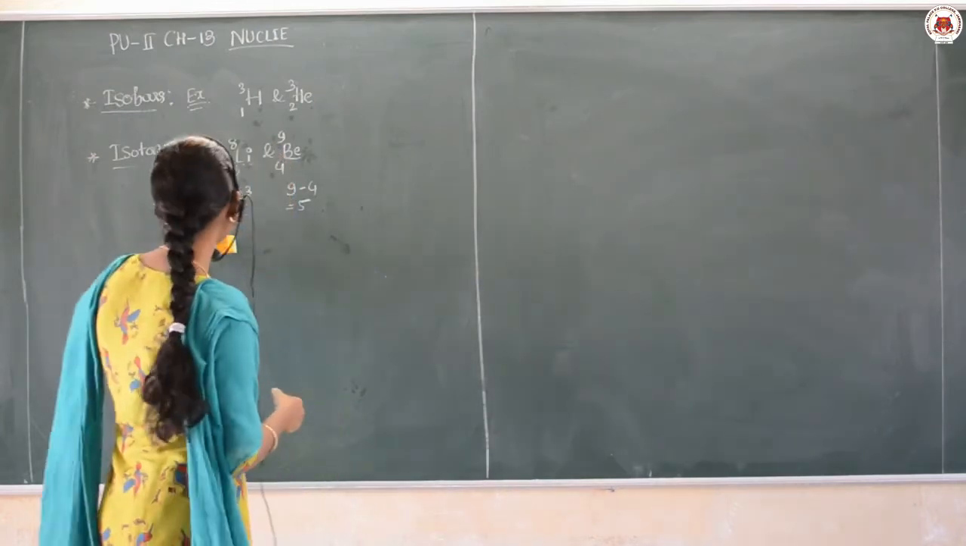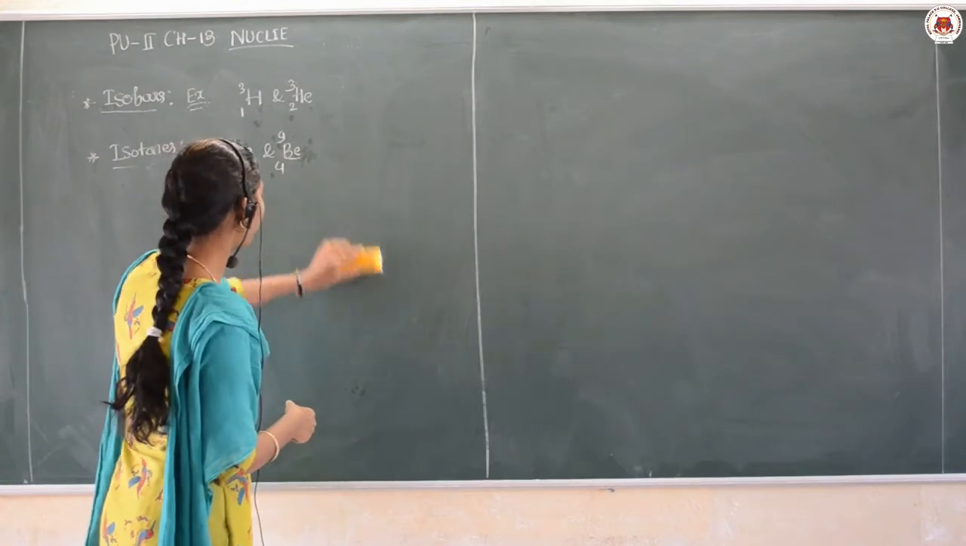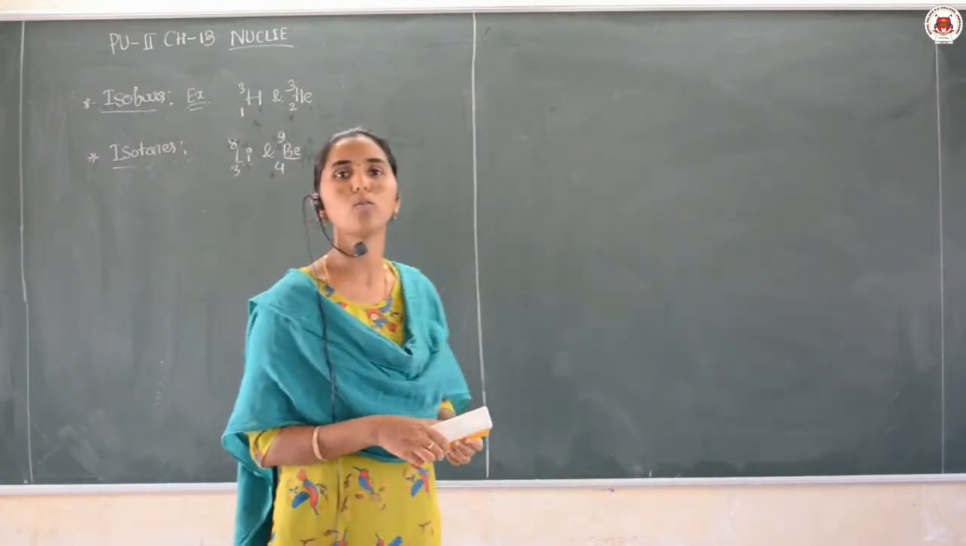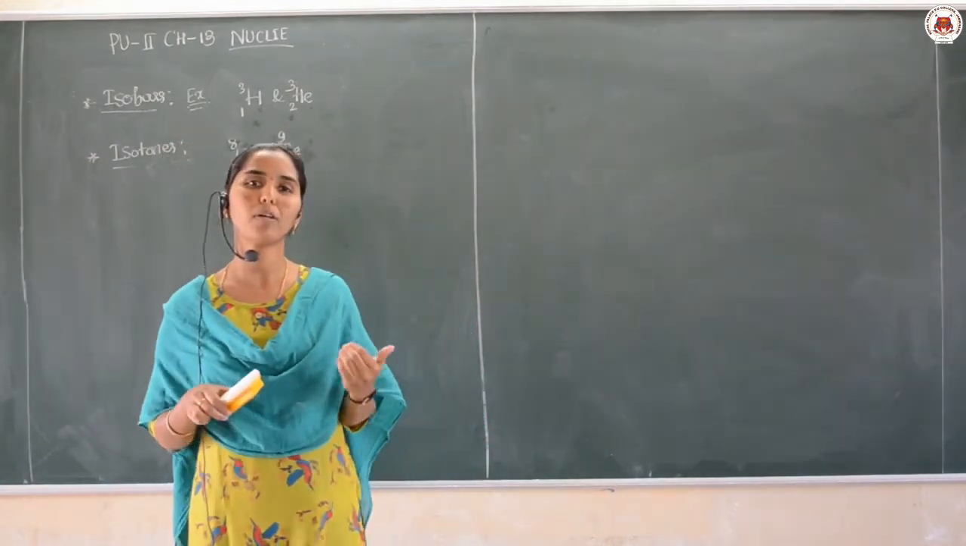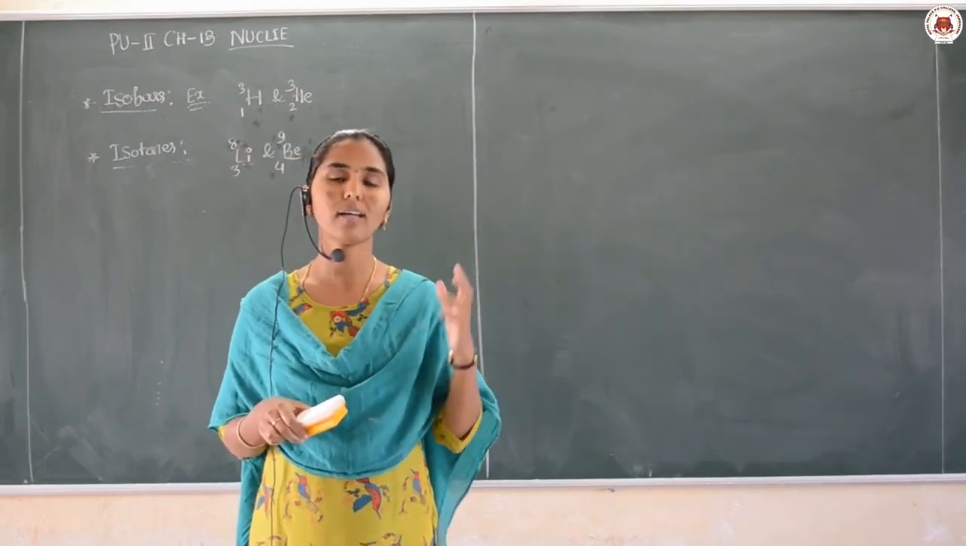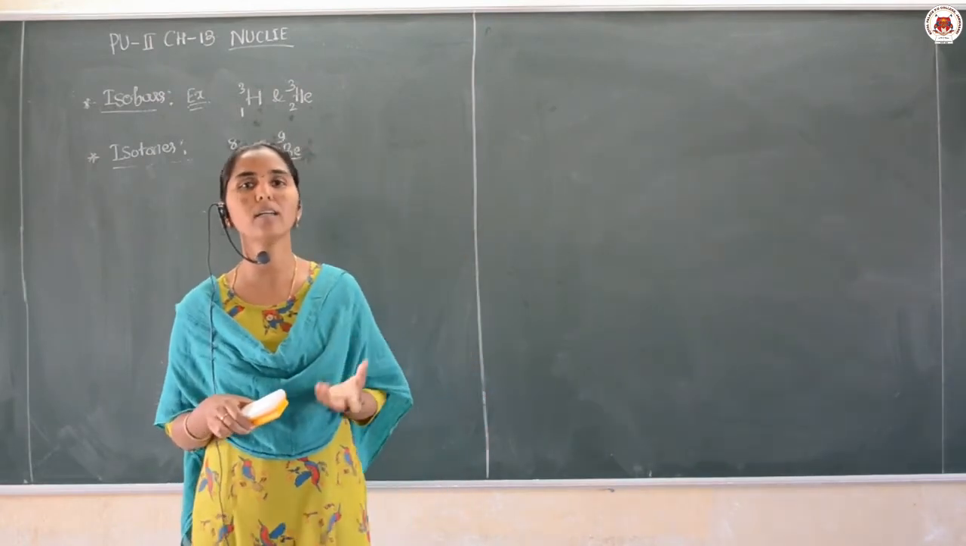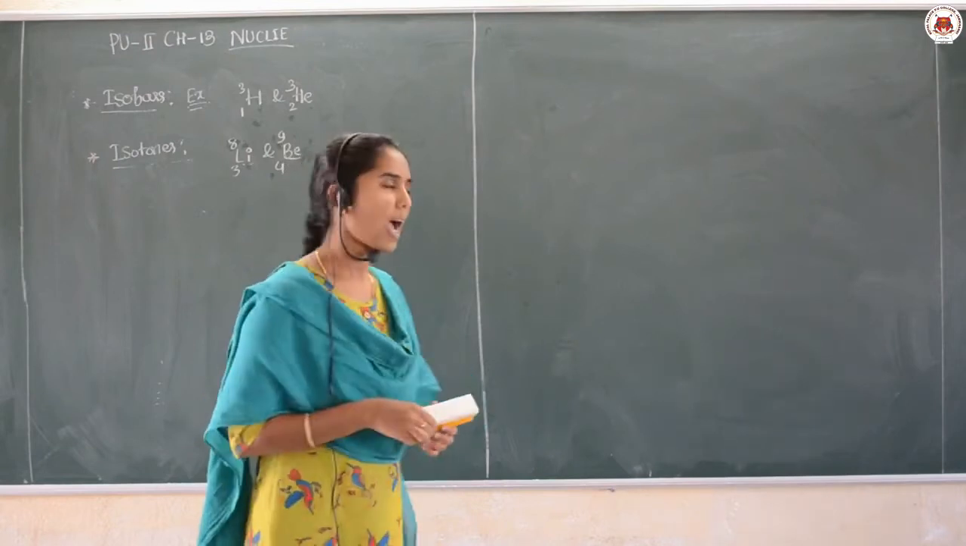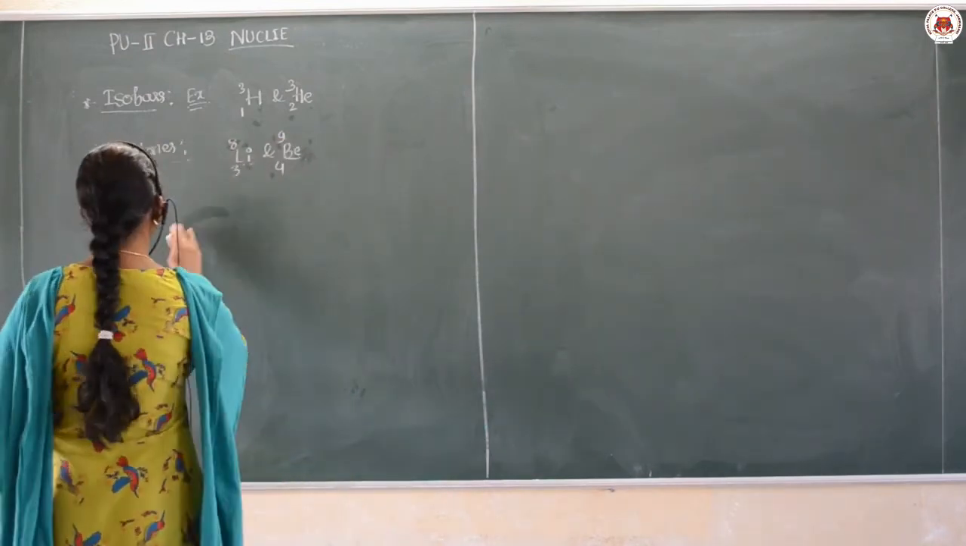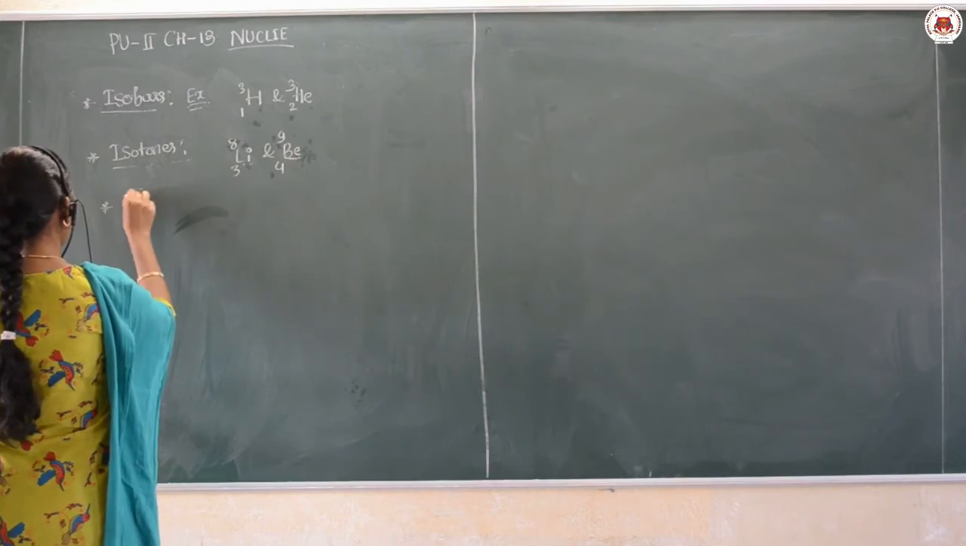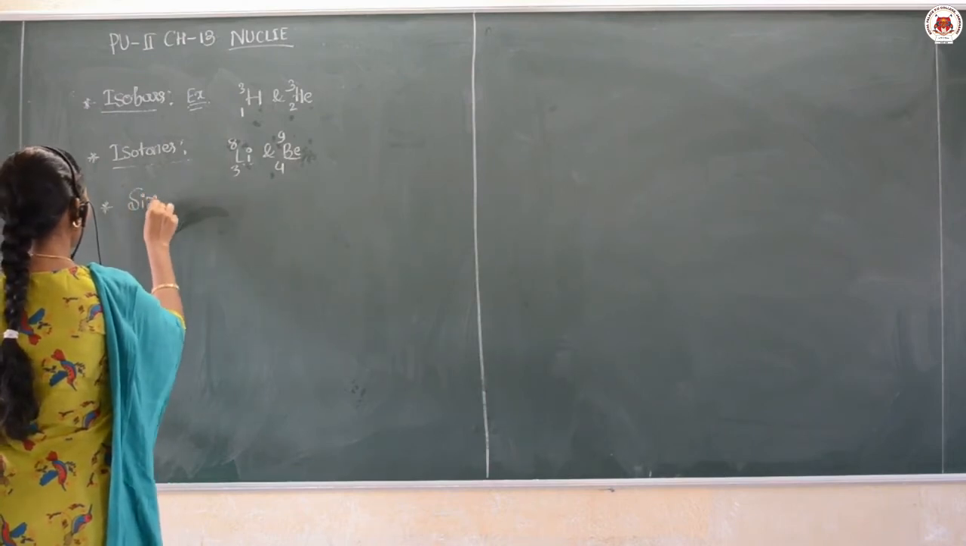Yes? Okay. So this gives me an idea about the different types of nuclei based on the same atomic number, mass number and neutron number. Yes? And see, now let us move to the next concept of the chapter, that is size of nucleus.